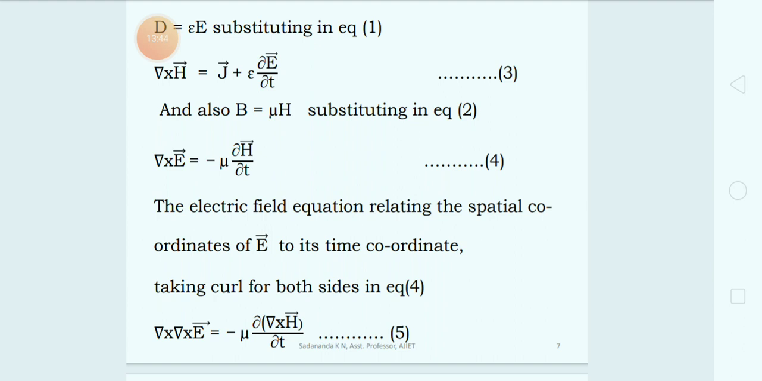Also, the relationship between the magnetic field and magnetic flux, that is B equal to mu H, where mu is the permeability of the medium. Substitute this B equal to mu H in equation number 2. So curl of vector E is equal to minus mu into dou by dou t of vector H. Let me call this equation number 4. This is the electric field equation relating the spatial coordinates of vector E to its time coordinate. So that can be written by taking the curl of both sides of equation number 4.